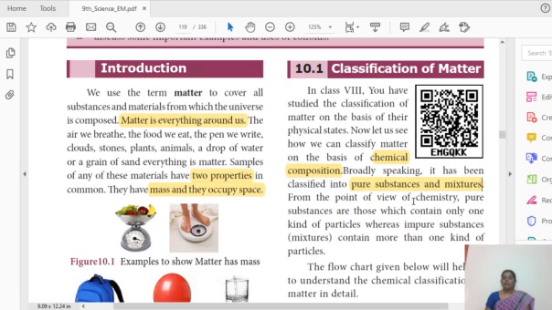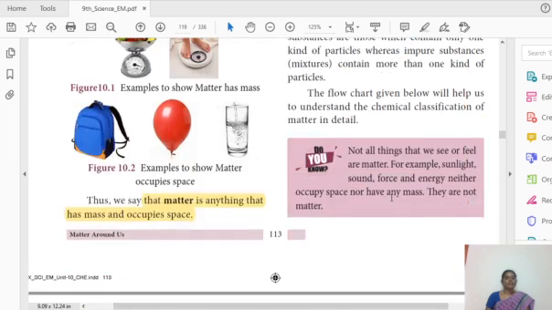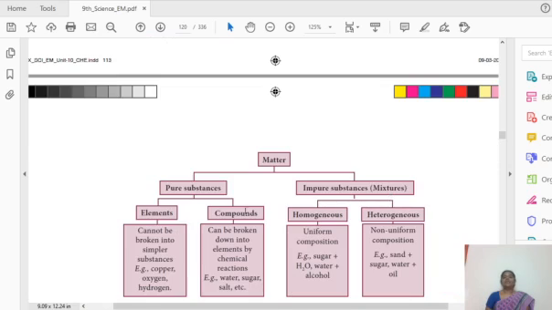Are you able to follow me? Matter can be classified based on the chemical composition into two types. One is pure substance, another one is a mixture. This flowchart will help you to see the classification of matter. So pure substance and impure substance. Another name of mixture is impure substance.